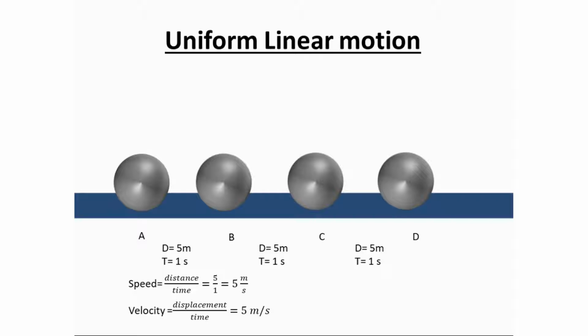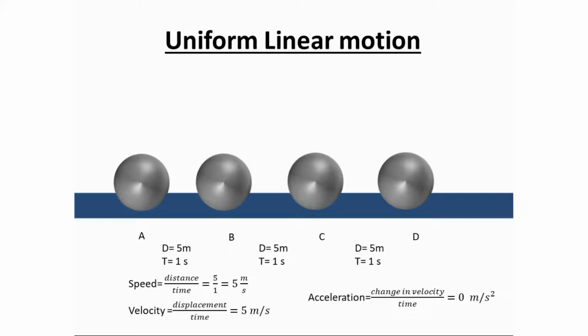For uniform linear motion, velocity is constant. So acceleration is change in velocity upon time, but since velocity is constant, the change in velocity is 0, therefore acceleration is 0. Hence, uniform linear motion is not accelerated motion.